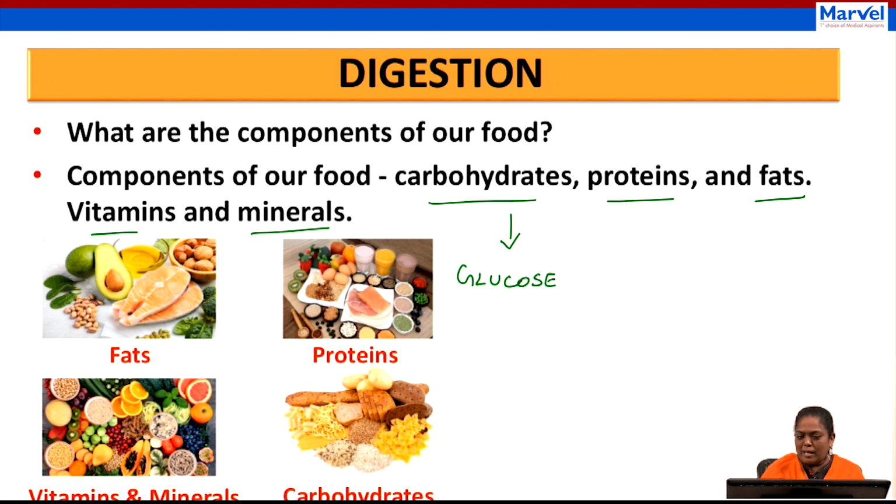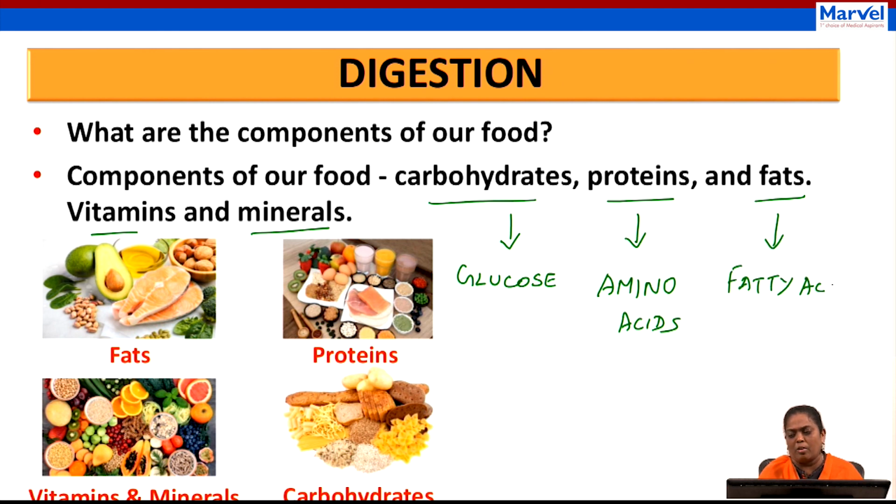Similarly, the complex is protein, and the simplest form of protein is amino acids. Then finally, the complex one is fat or lipid, and the simplest forms are fatty acids and glycerol. I hope this is very clear for you, isn't it?